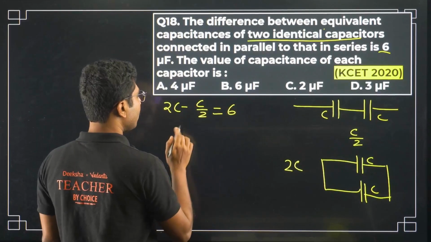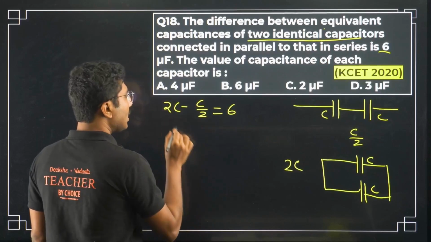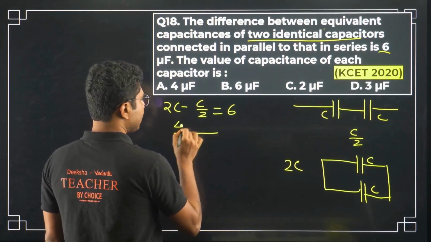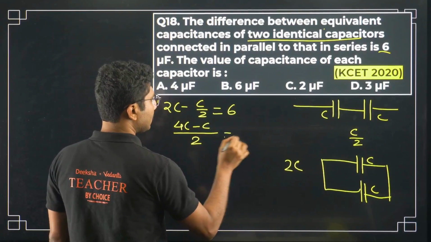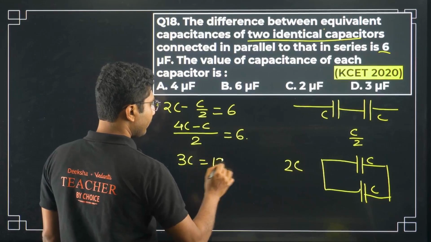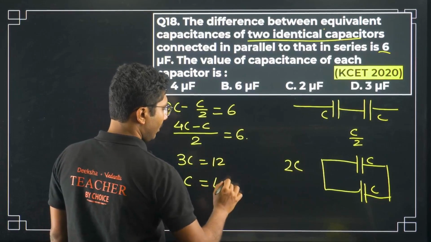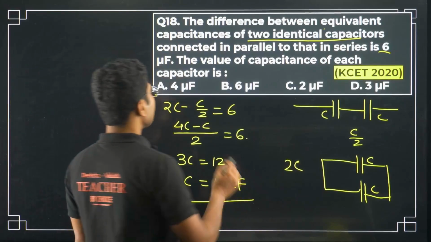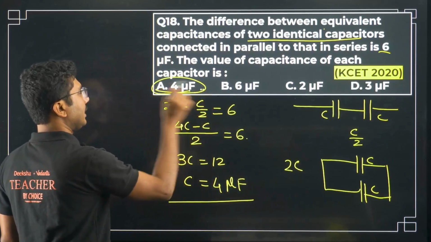Now just do the mathematics. 4C minus C equals 6, or 3C equals 12, or C equals 4 microfarad. So microfarad will come at the end again. So correct answer is option A, right?